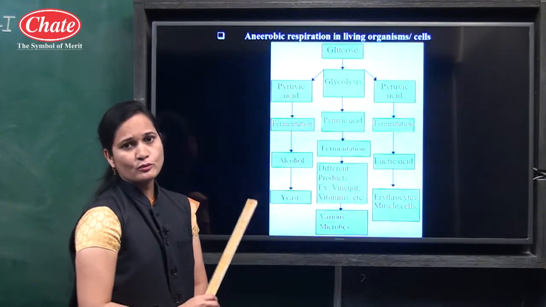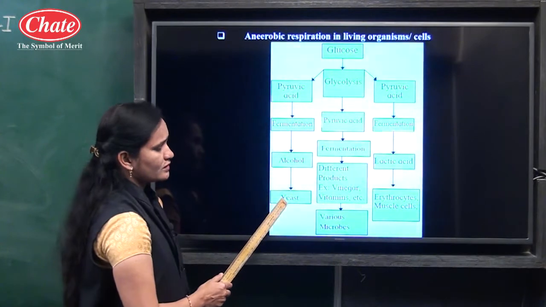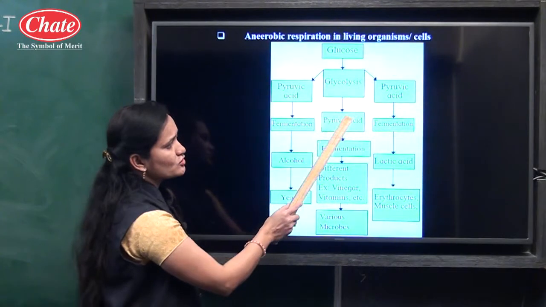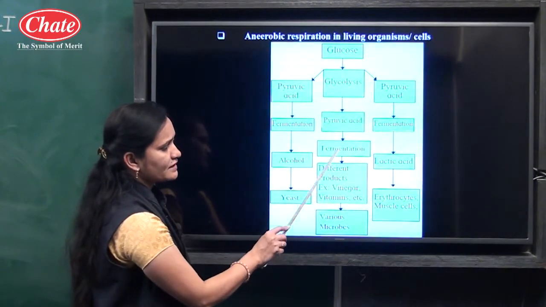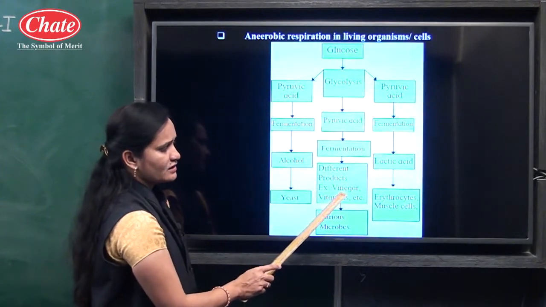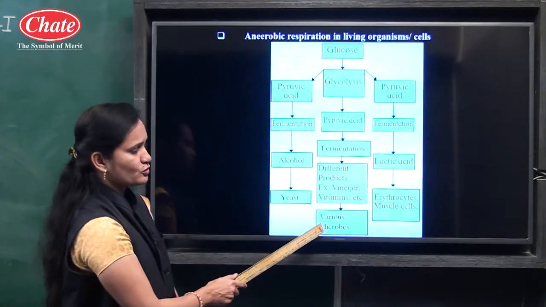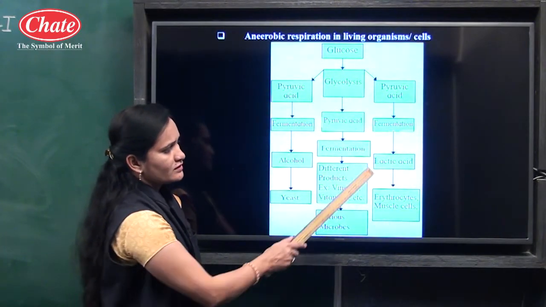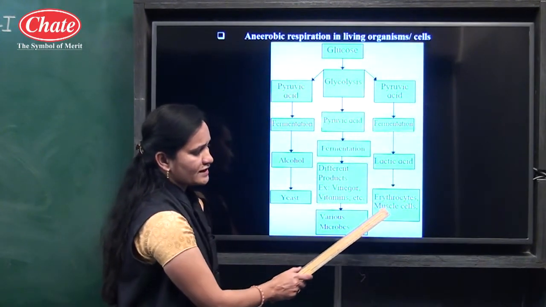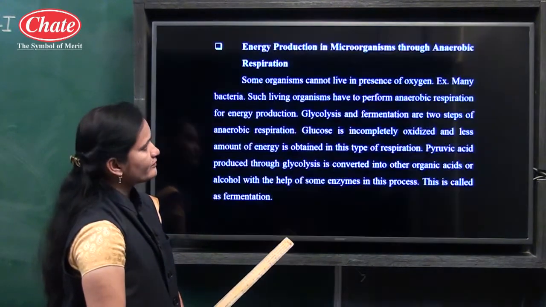Enzymes are mostly useful to speed up the chemical reaction, and this is useful for yeast. Here glucose, by the glycolysis process, forms pyruvic acid. By the fermentation process, this pyruvic acid is useful for different products. It is useful in vinegar and for the production of vitamins, and also for various microbes. This lactic acid is present in erythrocytes and muscle cells. Now let us see the next point.